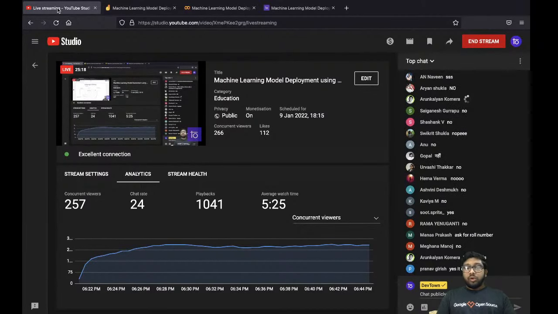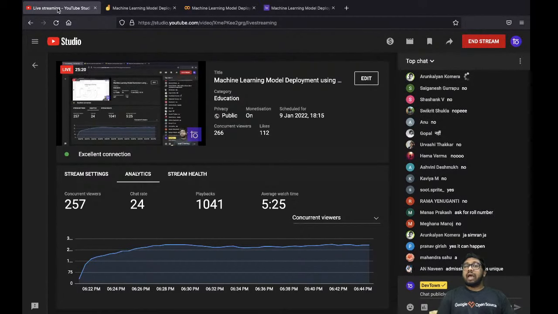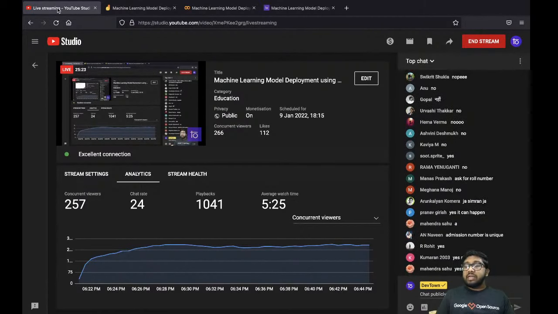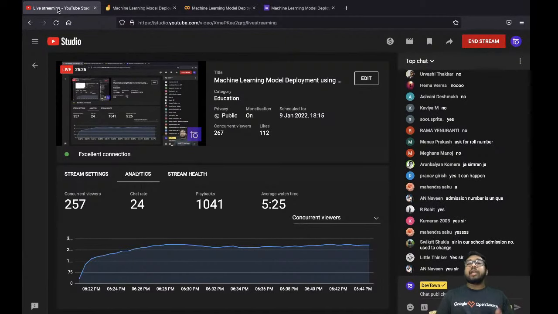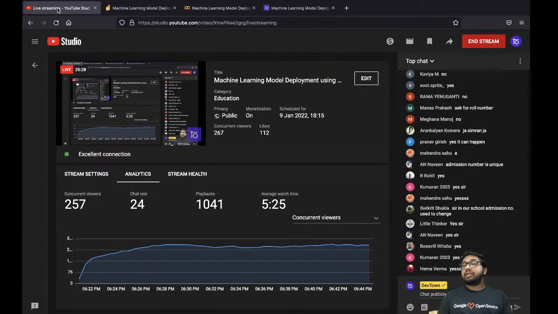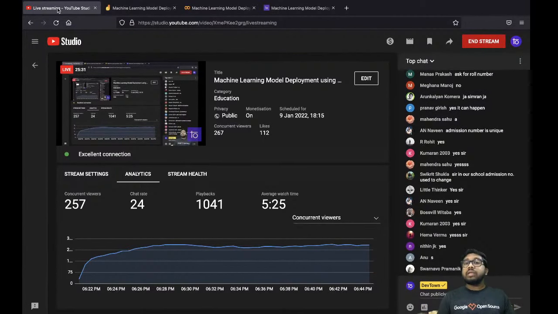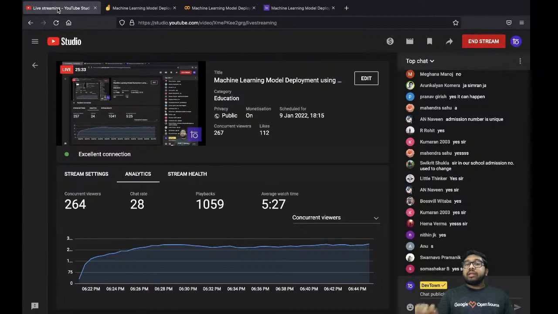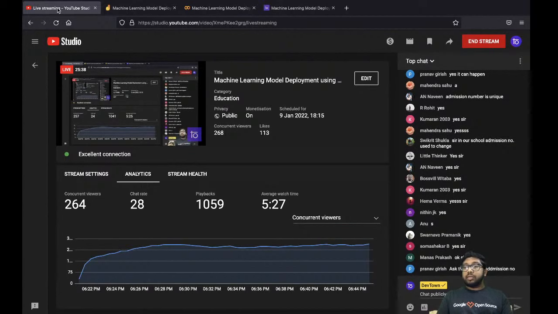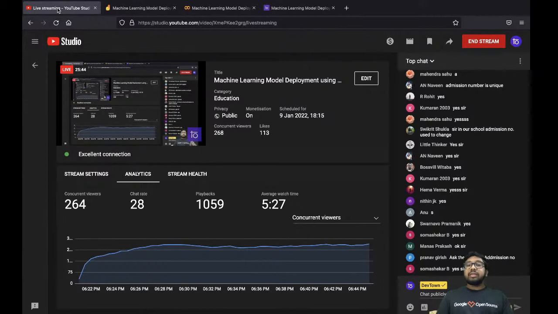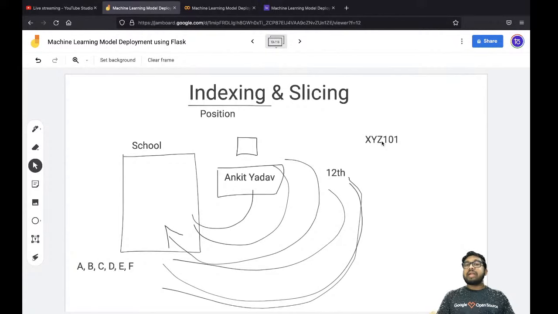Even though it doesn't matter whether students have the same name, are studying in the same section, the same class, have the same roll number, or are in different sections, if you give the admission number, it is 110% sure that you will reach the accurate person, because the admission number is unique. It cannot be the same. So it's the same way. This admission number is known as the indexing in Python.